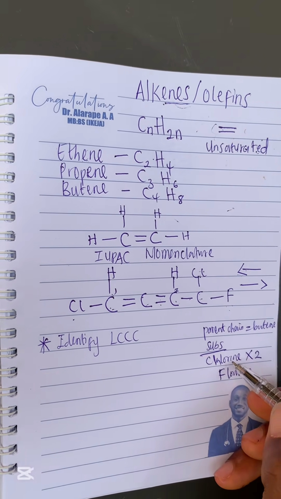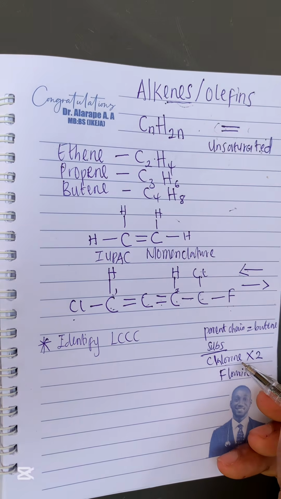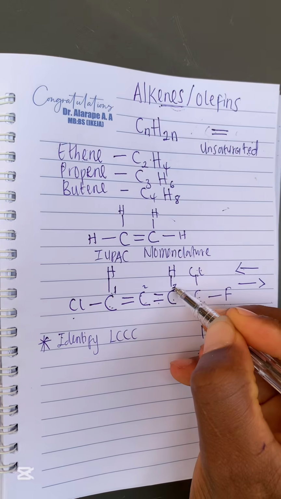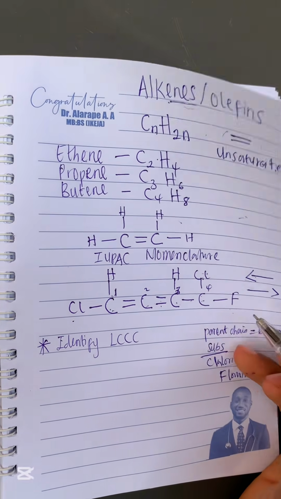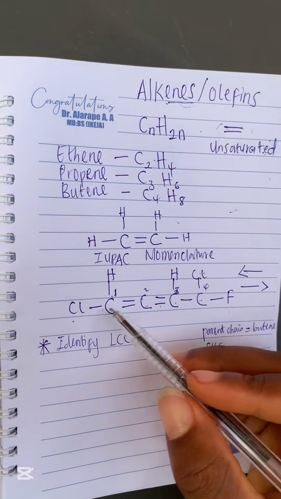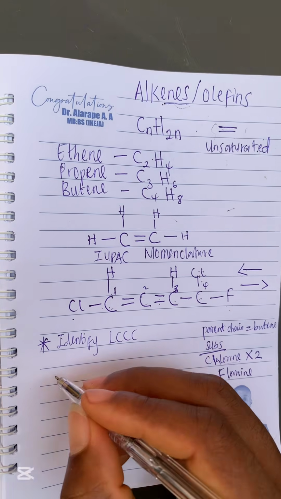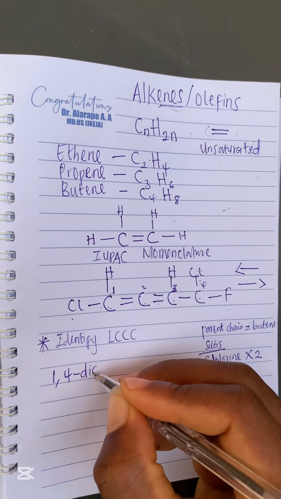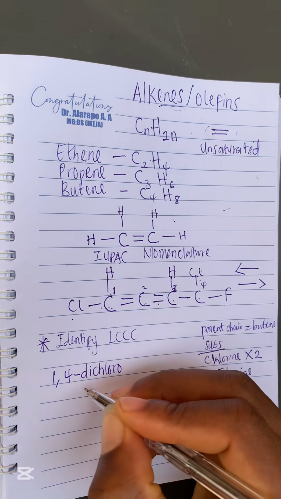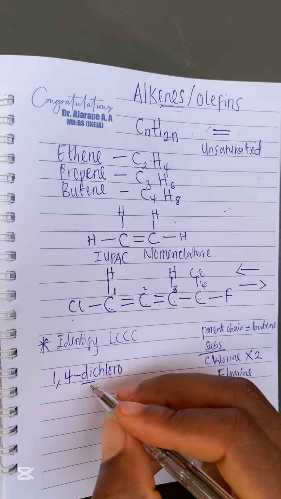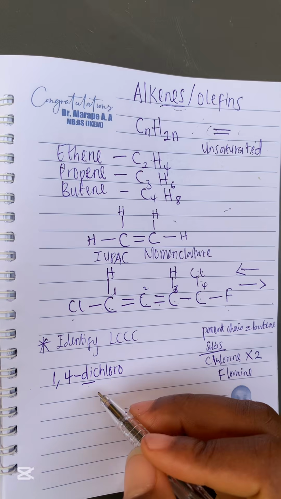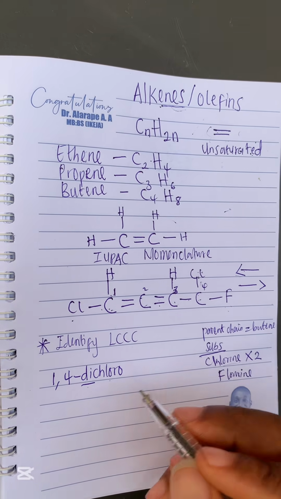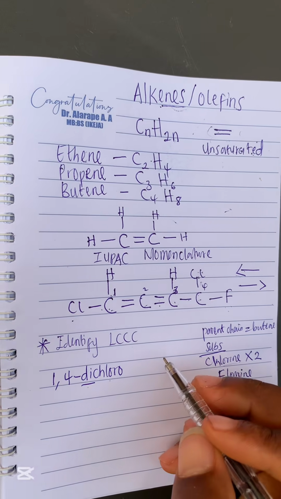So let us name with our substituents. We have two chlorine atoms, right? If you want to name in this direction, this is carbon 1, this is carbon 2, this is carbon 3, and this is carbon 4, right? So our chlorine is on carbon 1 and another one is on carbon 4. So we are going to write 1,4-dichloro. You can see I added di, showing that we have two chlorine atoms. If it were 3, it would have been trichloro. If it were 4, it would have been tetrachloro, and so on and so forth.